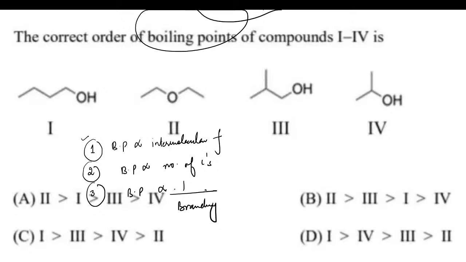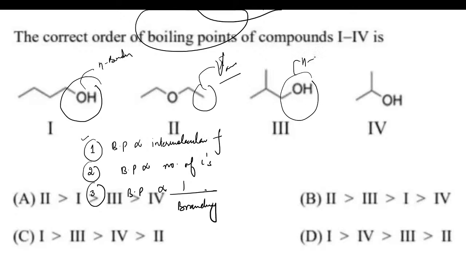This is how we are going to explain the point. Boiling point is directly proportional to intermolecular forces, directly proportional to the number of carbons, and inversely proportional to branching. See, we have OH over here, so there's a possibility of H bonding. We have only carbon over here, so there is no possibility of H bonding, but van der Waals forces would exist. There is OH, so possibility of H bonding.